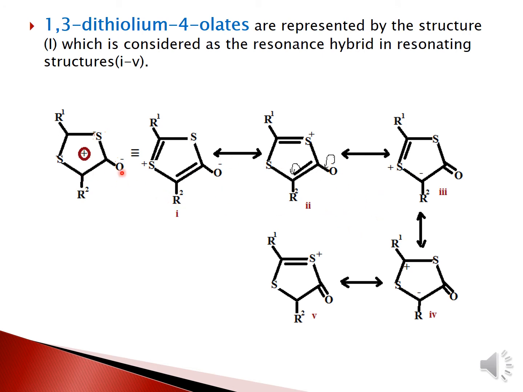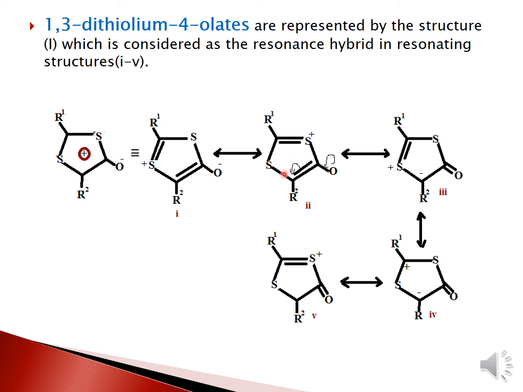Okay, so let's begin. This is similar to structure number 1. Here, if you do the resonance, when this bond shifts, there is a gain of a positive charge on the sulfur atom. Sulfur, when it has 3 bonds, gains a positive charge. The oxygen has a negative charge, and this negative charge will go and make a double bond.